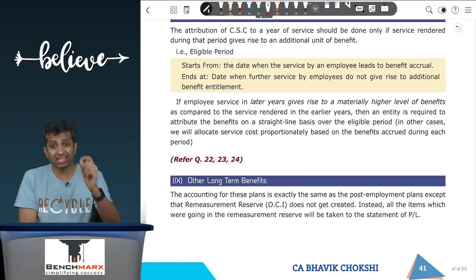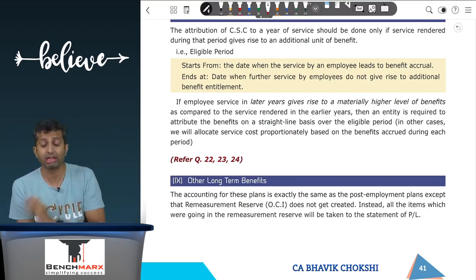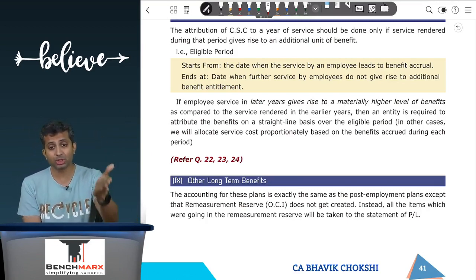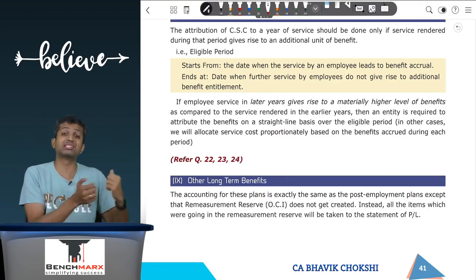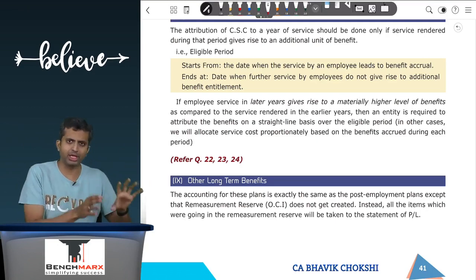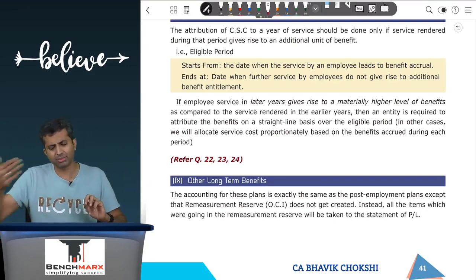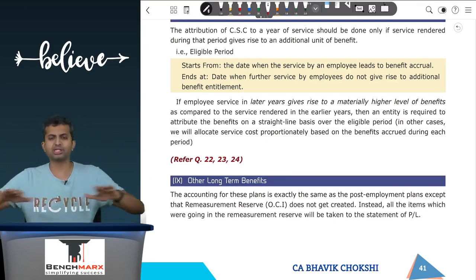Standard is not saying you always do straight lining, or that you always do proportionate working. It says if the service in later years gives rise to a materially higher level of benefit as compared to service in the earlier years, then you do straight lining. So in our first example where it was 10% in the first 10 years and for the remaining 10 years you render another 40%, that is a materially higher level of benefit, and hence you did straight lining.